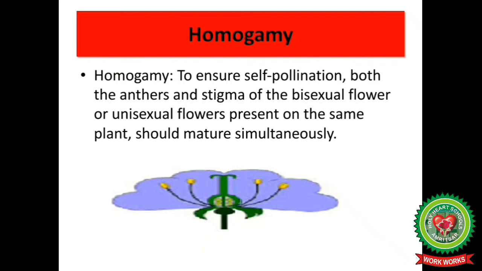Next adaptation for self-pollination is homogamy. What is homogamy? Let's break this word. Homo means same and gamy, as we have discussed, means fusion of gametes. To ensure self-pollination, both the anthers and stigma of the bisexual flower, or unisexual flowers present on the same plant, should mature simultaneously. Here you can see this is a male reproductive part and this is a female reproductive part. They both should mature simultaneously to ensure fertilization.